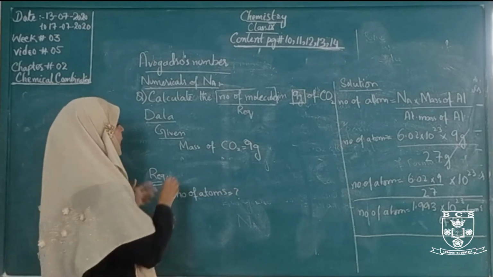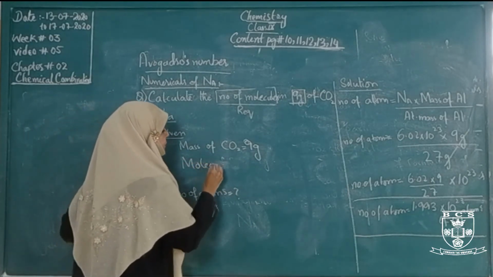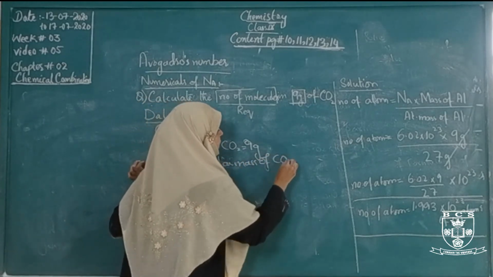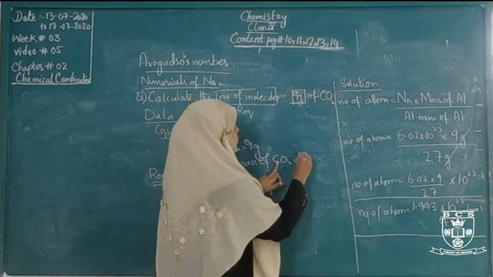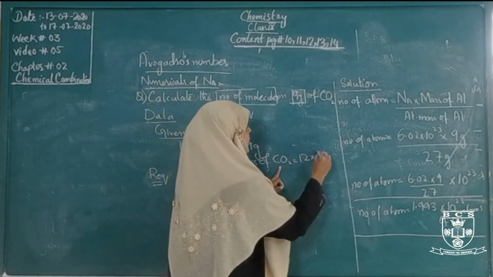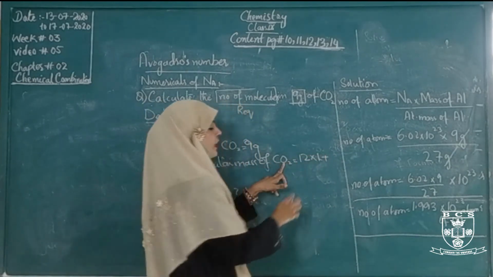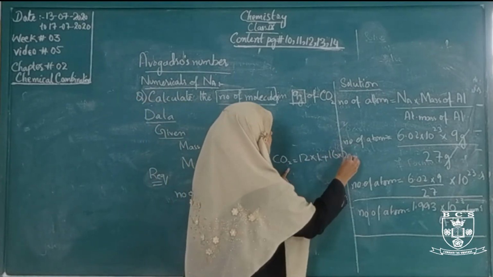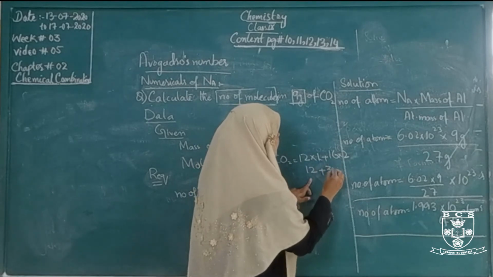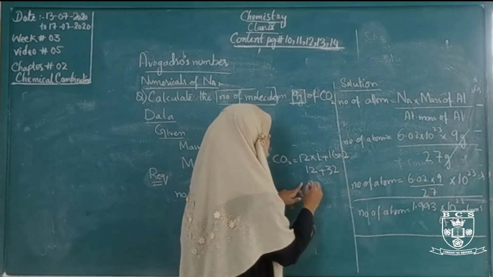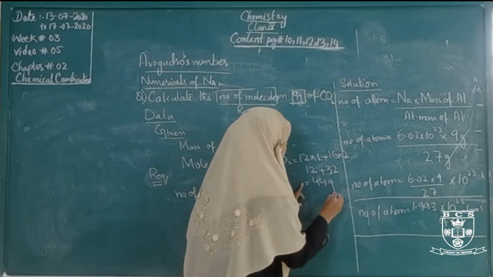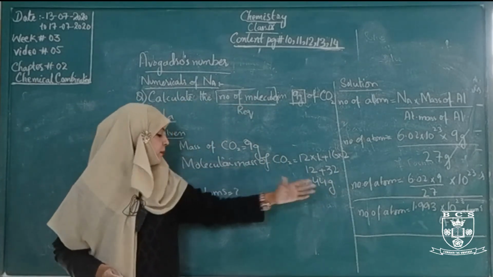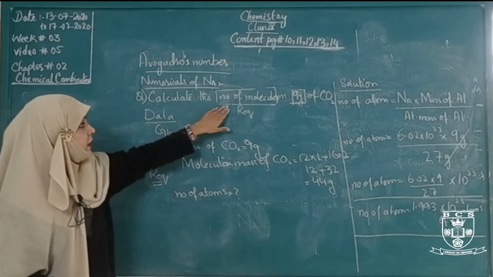Molecular mass of carbon dioxide is mass of carbon 12 multiplied by 1, and atomic mass of oxygen 16 multiplied by 2. 12 plus 16 multiplied by 2 is 32, plus 12 is 44. The molecular mass of carbon dioxide is 44 gram.